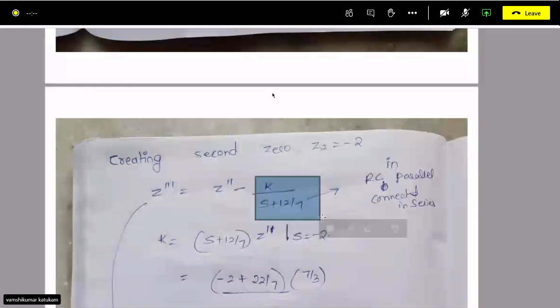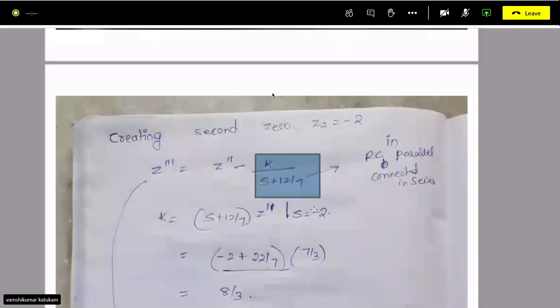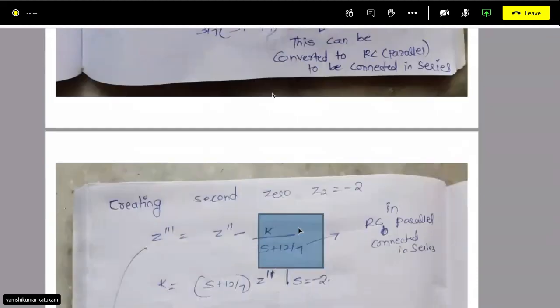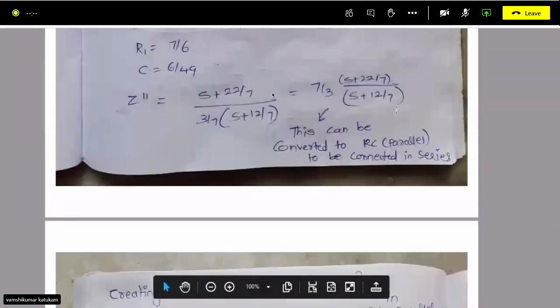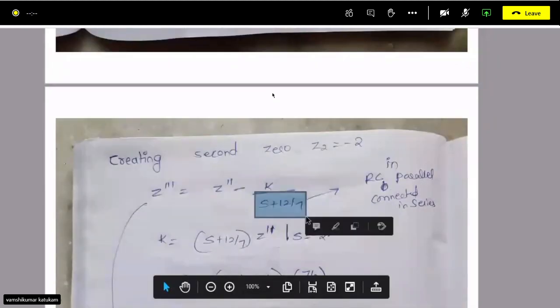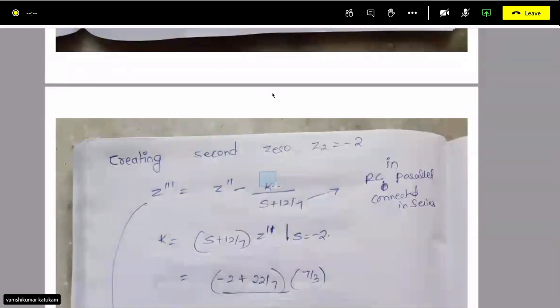In the previous case, before getting the Foster 2 form, we were subtracting a constant. How did we get that constant? Just by substituting the required zero, and we subtracted that constant. But here we are subtracting a constant upon s plus 12 by 7. Why s plus 12 by 7 only? Because the function is already in s plus 12 by 7. If we take s plus 12 by 7, then that will be good, right? So k by s plus 12 by 7. How to get this k value?